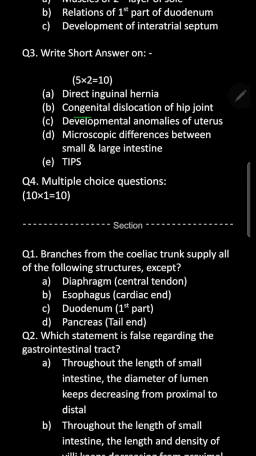Question number 3b is congenital dislocation of the hip joint. This is important, and I believe I taught you this. So congenital dislocation of the hip joint is more common than any other joint in the body at the time of birth. What happens is that the upper margin of the acetabulum is deficient or less developed sometimes. So the head of the femur slips upwards onto the gluteal surface of the ilium, due to which the child, when starting to walk, will have a lurching gait. And of course, Trendelenburg's test will be positive in this.